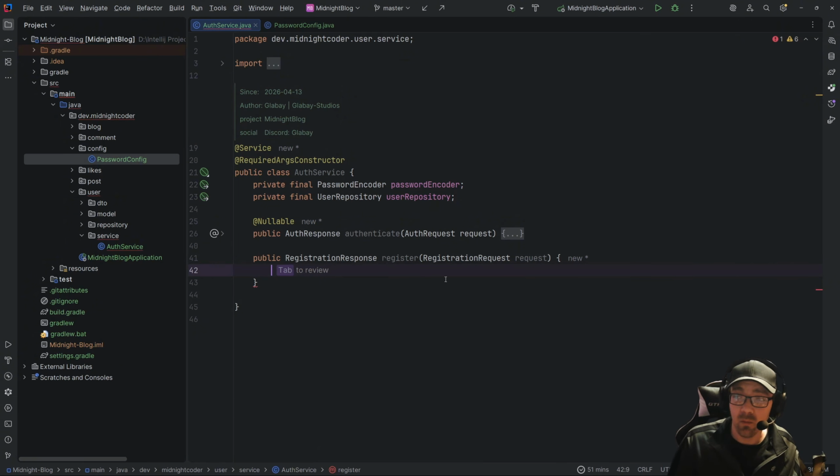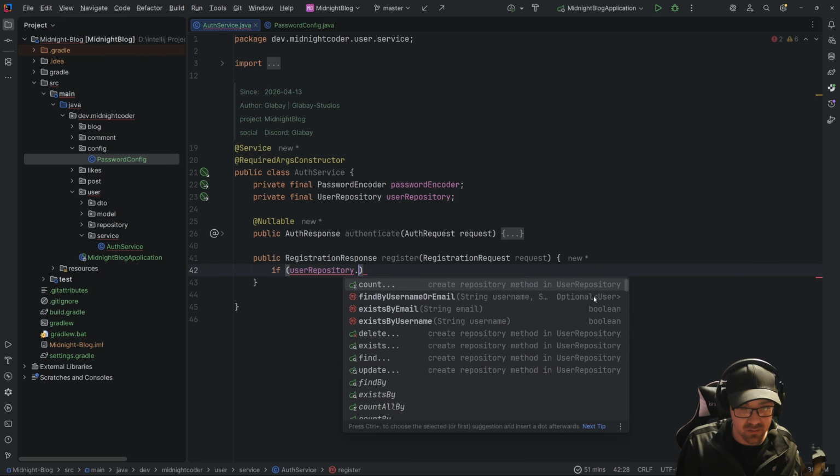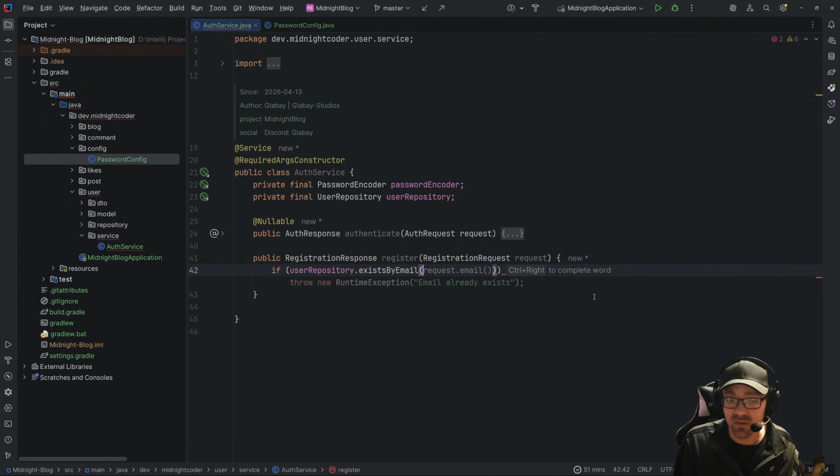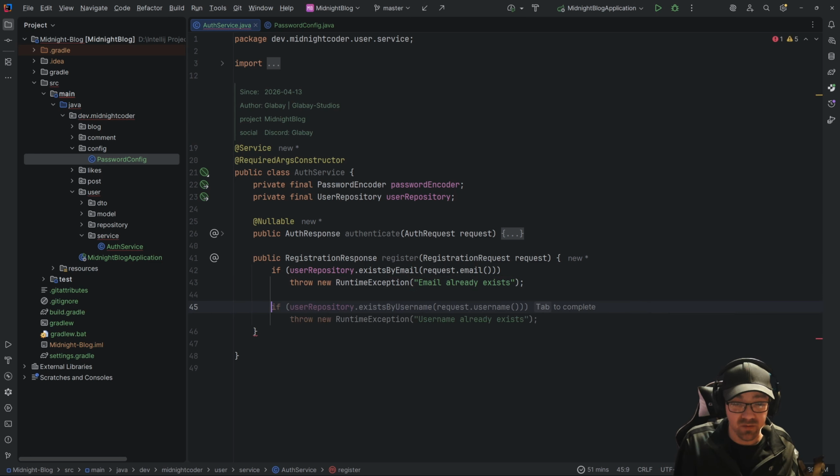So in here we are once again going to use the exist by. So we're going to say if, and we're going to go into the user repository dot exist by email or exist by username, doesn't really matter. We're going to say exist by email, request email. We're going to throw a runtime exception saying that the email already exists. Otherwise, we're going to do the same thing for username, and we're going to say that the user already exists.